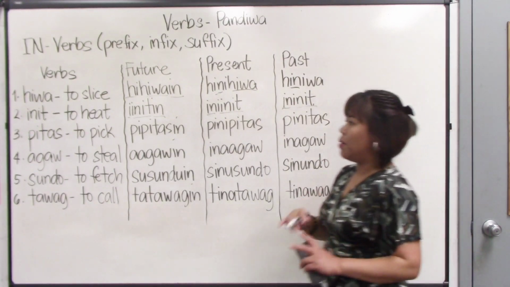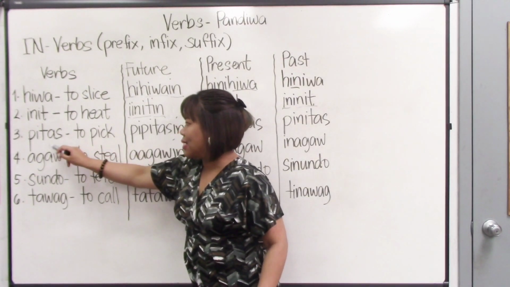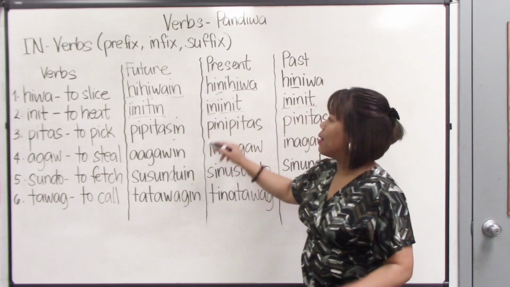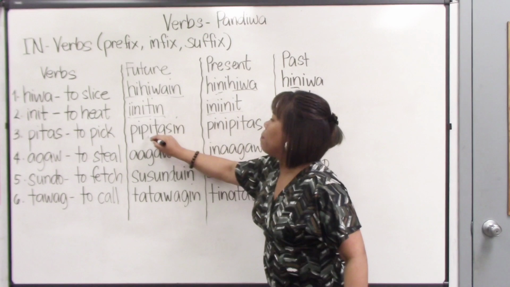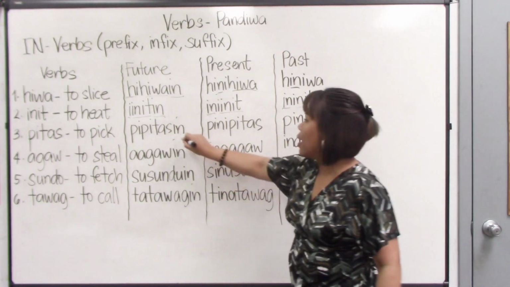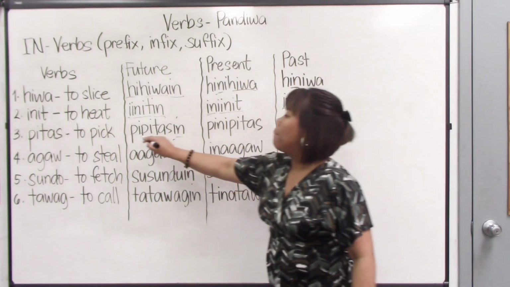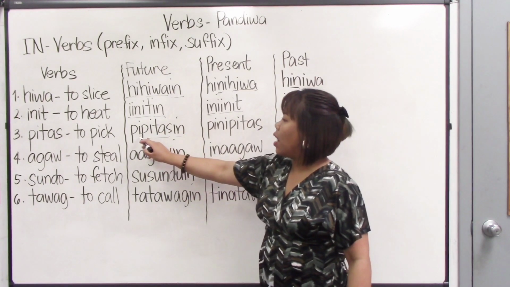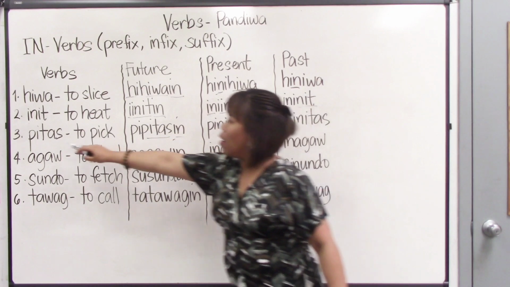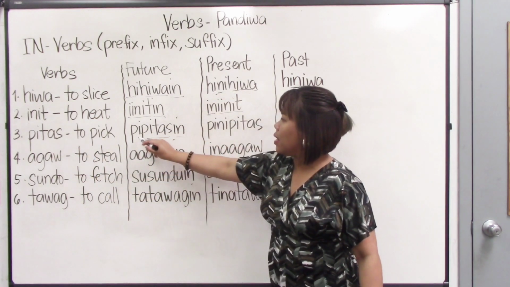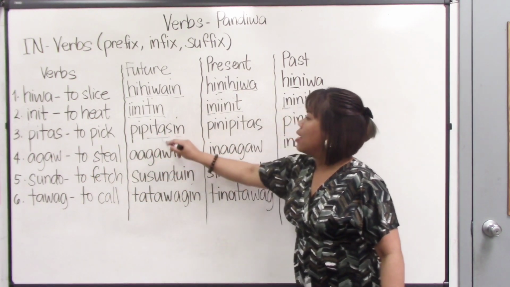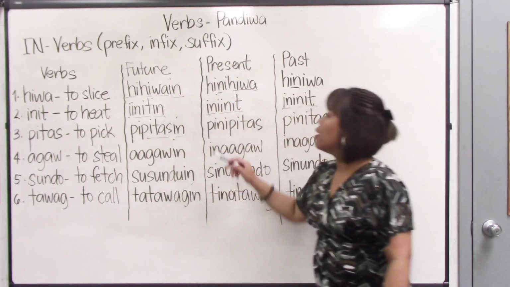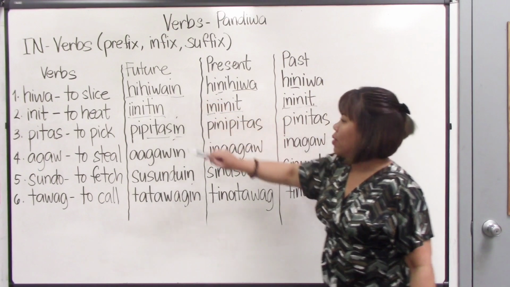The third one, pitas. Pitas means to pick. So the future tense, pipitasin. Where is our in? It's in here. Our root verb is pitas. We got the first syllable of the root verb pitas and added it here. So it became pipitasin for the future. It's just the same with the first one that we had.